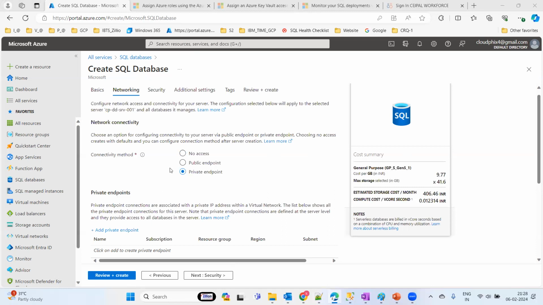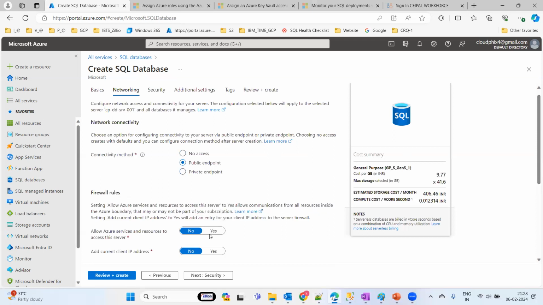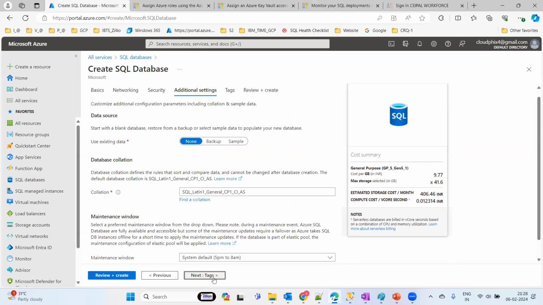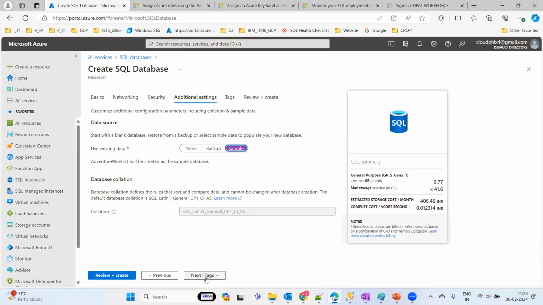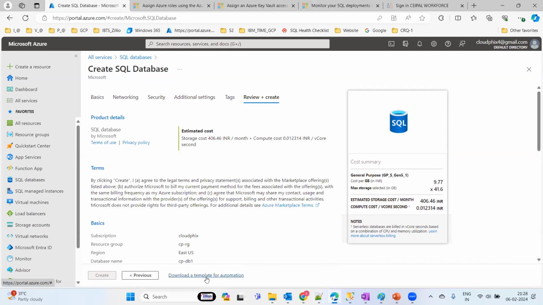Okay, so that we can see here. Let me show this, add endpoint, and you can use the public endpoint as well, so that you are able to connect here. Just move forward to the next option, and you'll use the sample database, that is AdventureWorks related stuff. Go to the next option, review, and click on create. So this is a simple, straightforward Azure SQL configuration.